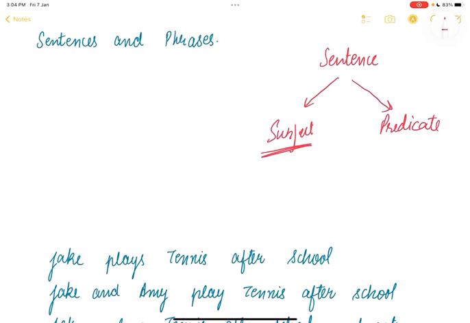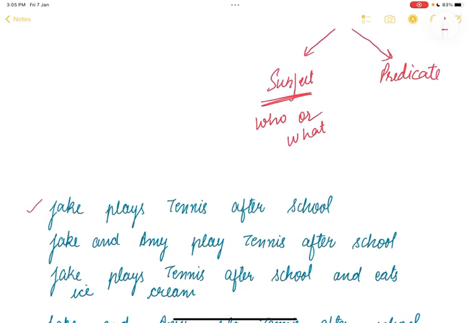Now, what is a subject exactly? So, subject tells us who or what is performing the verb, right? If there's any sentence or anything is happening, so to whom it's happening, right? It can be a person, it can be an object. So, basically, it's who or what is performing the verb. Now, the subject typically comes before the verb in a sentence, right? For example, we have over here Jake plays tennis after school. So, over here, Jake is the subject, right? Because this is whom we are talking about. Jake is the person who is performing the verb.